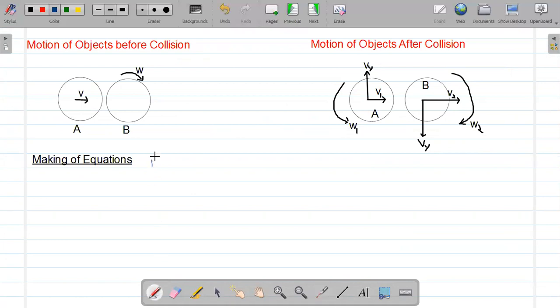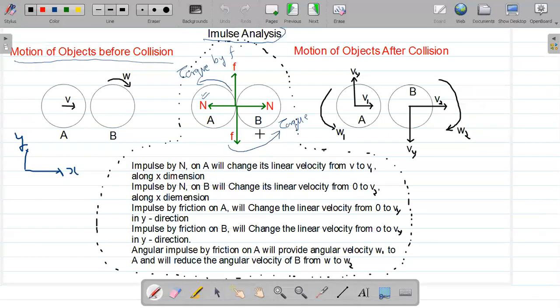Number one is you can follow the conservation of linear momentum, because if you take the entire system, A plus B, as the system, these forces will cancel each other. The friction forces on A and B are equal and opposite. The normal reaction forces on A and B are equal and opposite.